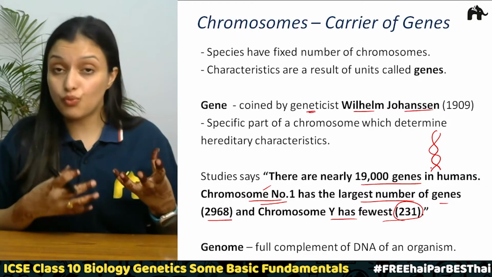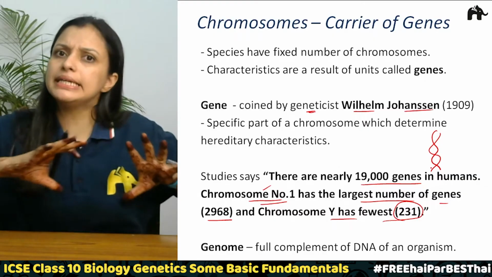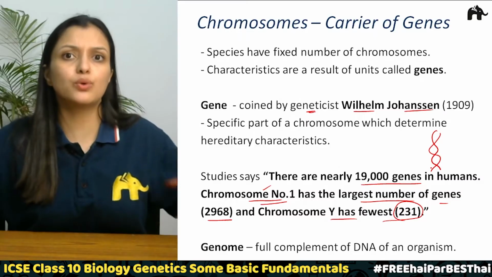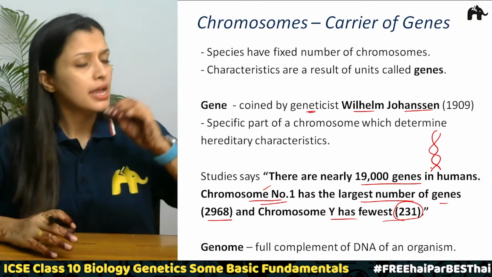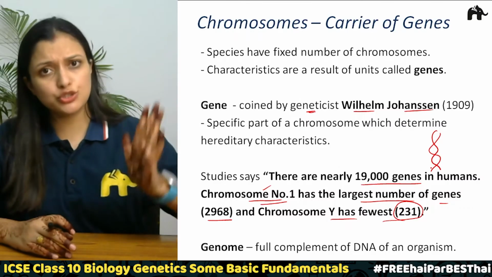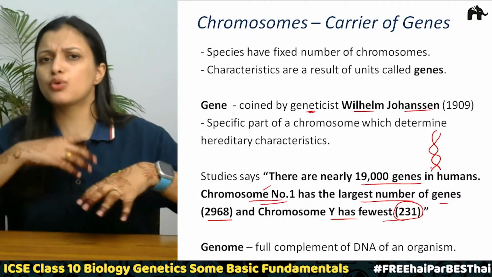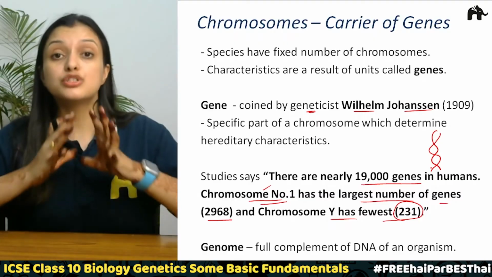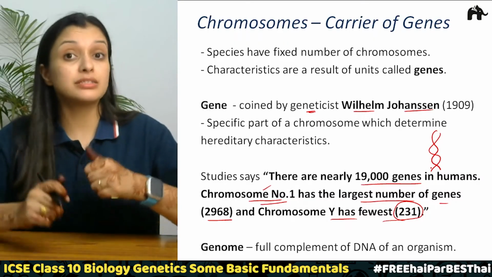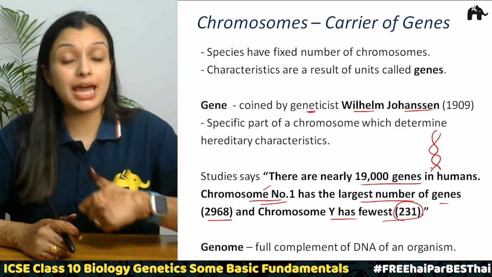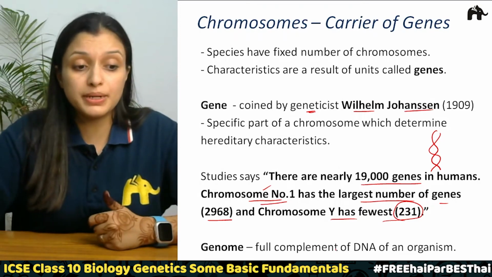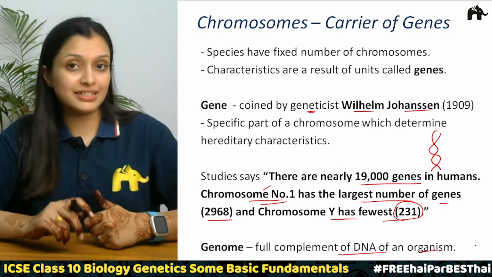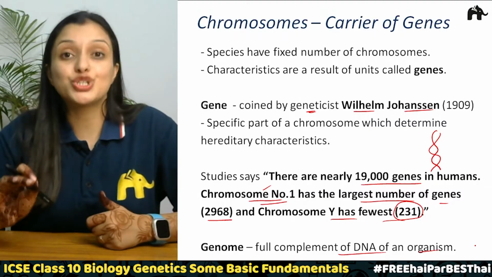But what is genome? Genome is the complete set of DNA of an organism, including the introns, including the exons, the coding and non-coding regions, everything. Those come under genome. Correct? So there is a difference between a gene and a genome. It is a full complement of DNA of an organism. So that is called the genome.